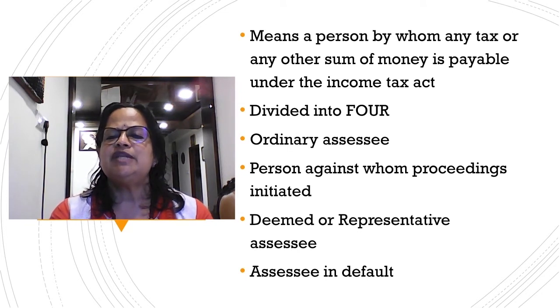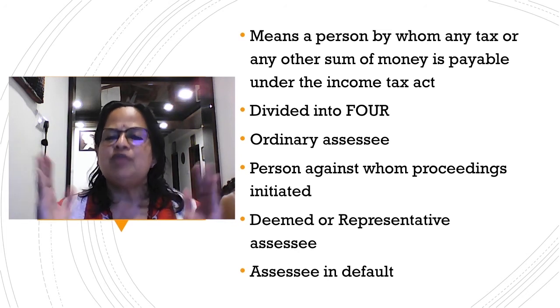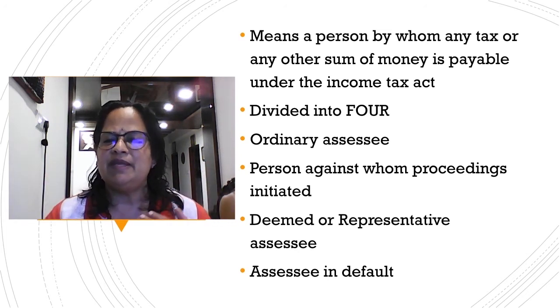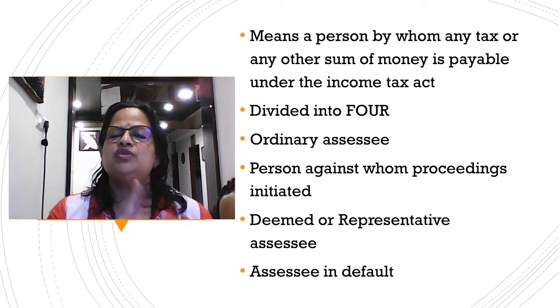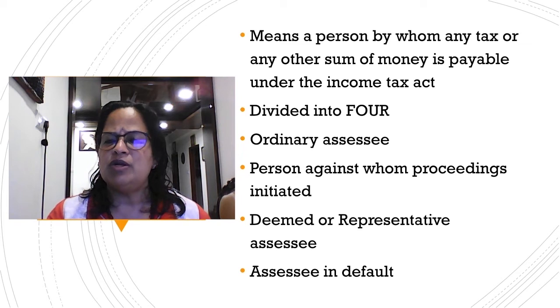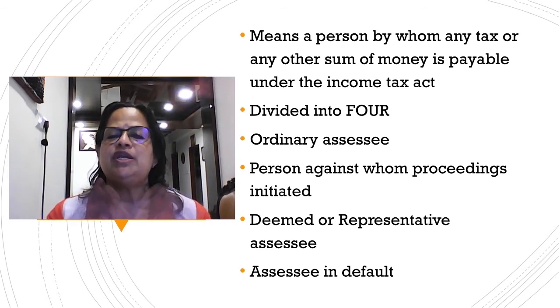Second one is the person against whom proceedings are initiated. For example, in this category, they have not filed the tax. Sometimes they may become bankrupt. They don't have any money. They may have health reasons. They may have the lockdown going on, and they stop their activities due to lockdown. The COVID-19 pandemic has affected the industry totally. So for any reason, first the income tax department will intimate you that you have to pay the tax. But still you are not able to pay the tax. So what will they do? They will take action against the people. So this is the person against whom proceedings are initiated.